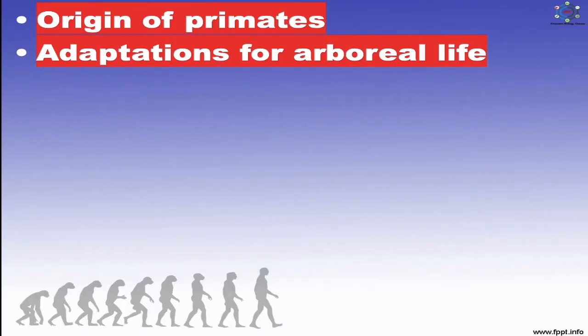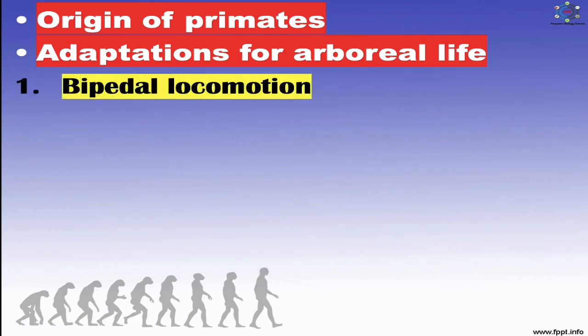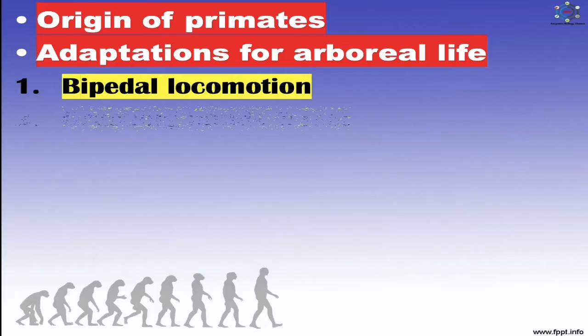After this, adaptations for the arboreal life. The life on the trees required and led to 5 important morphological changes. So what are these morphological changes? First one is bipedal locomotion. There was increasing specialization of the forelimbs for brachiation, which means tree swinging, and of the hind limbs for walking. This lifestyle caused changes in the skeleton, particularly the spine and pelvic girdle.